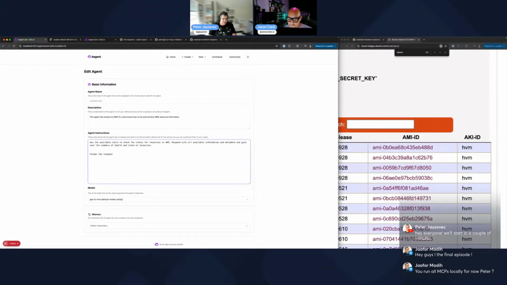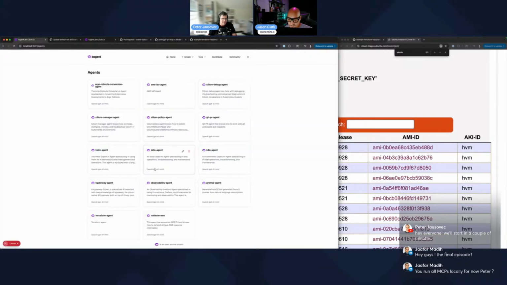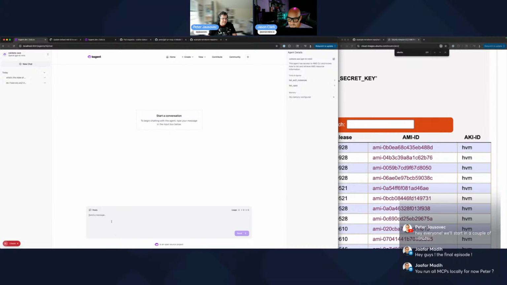Format the response in a table. There you go. So let's see how that will work. And we'll go back to validate AWS. And we'll say, how does my EC2 instance in US East 1 look like? All right, let's do that.